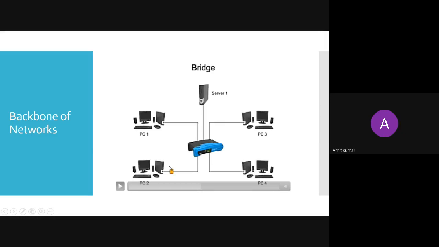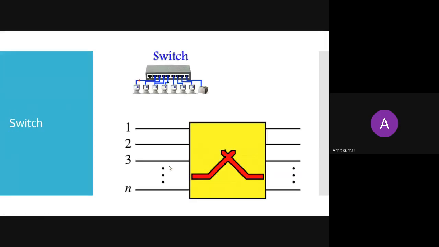Again, this type of communication is a simplex system. We are not having two lines. So we can either send the message or receive the message at a time. We can't send and receive at the same time. So we need to use time division multiplexing for sending and receiving the message together. That is the disadvantage of using bridges. So we will just see the animation of how the message is sent.